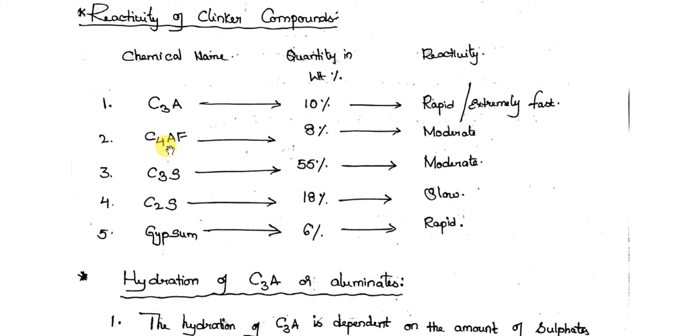This A, aluminum, is present in C4AF also, and this A is responsible for the rapid reactivity. So C4AF is also considerably reactive, and gypsum also influences the C4AF reactivity. Coming to the first compound, let us go through the four reactions one by one.